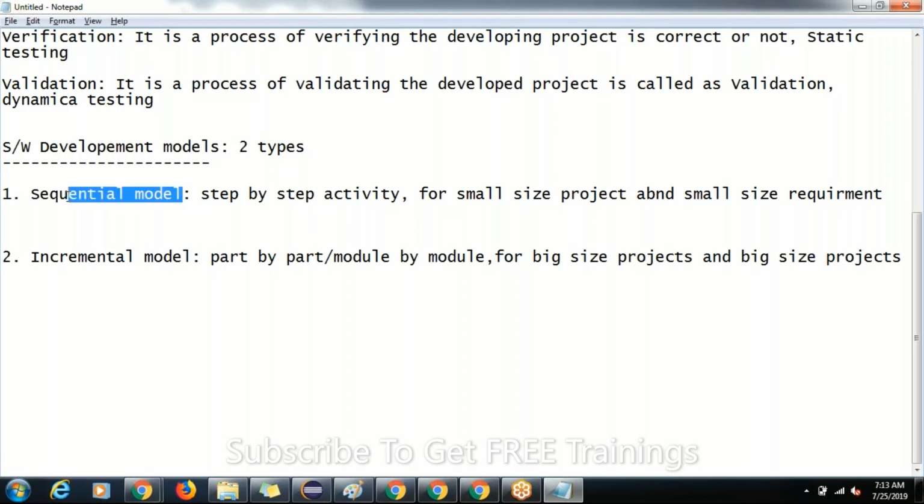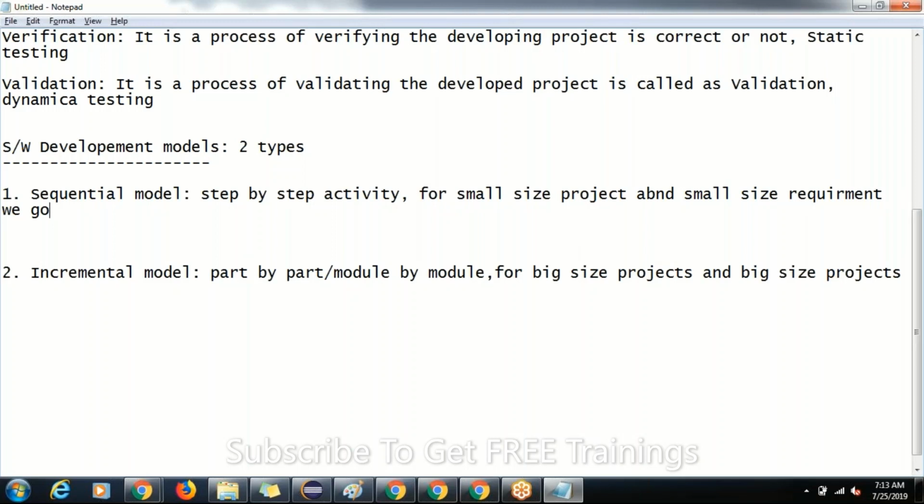And this can be handled by which type of projects? For small size projects and small size requirements, we go for the sequential model.